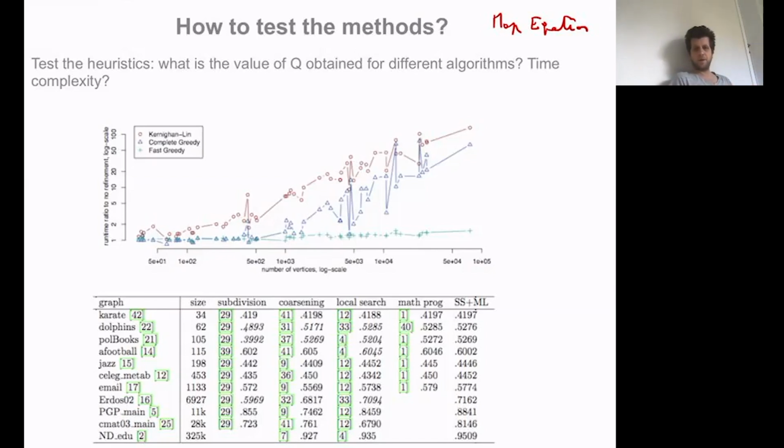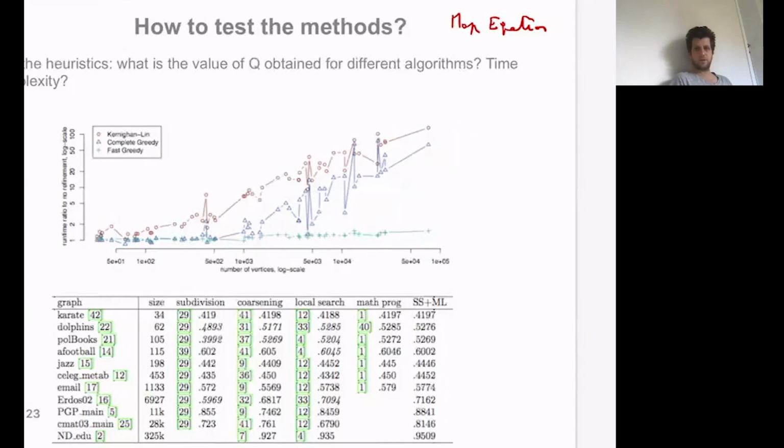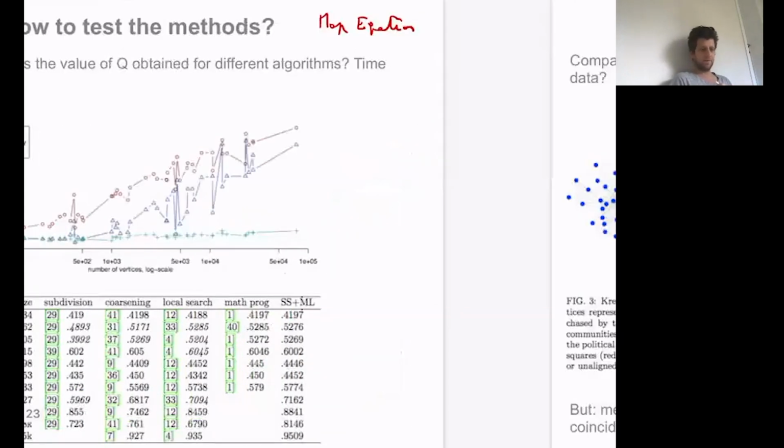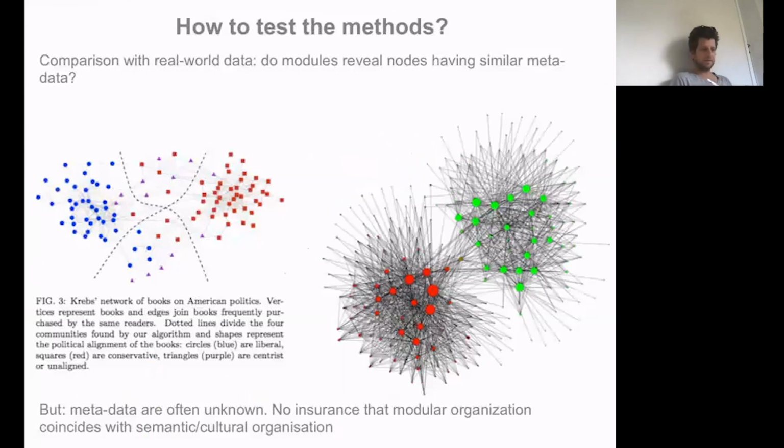Another way by which people can try to validate techniques is by trying to exploit some metadata that are available for the nodes. On the left, you have an example with books that are politically oriented, where the blue would be more liberal books, the red would be conservative, and the purple would be more centrist books.